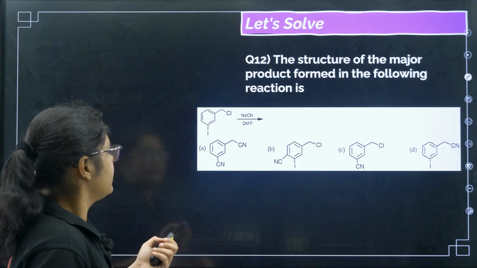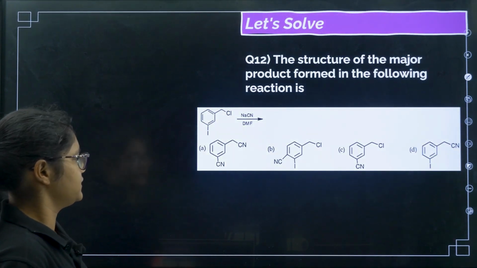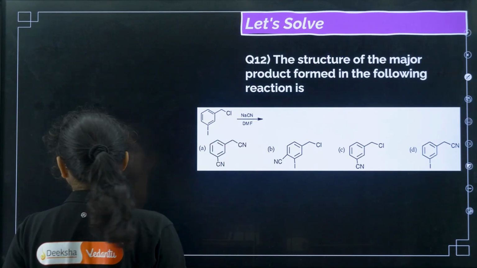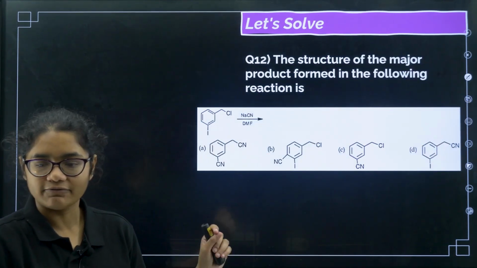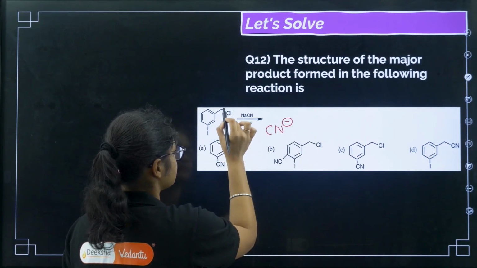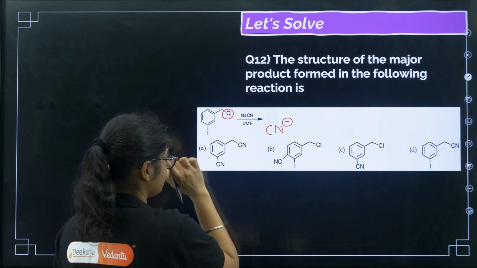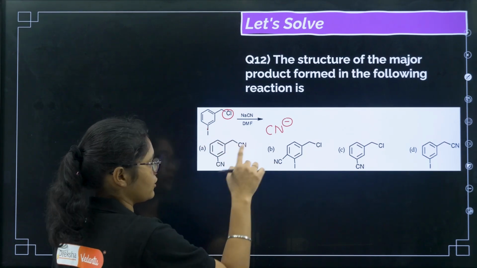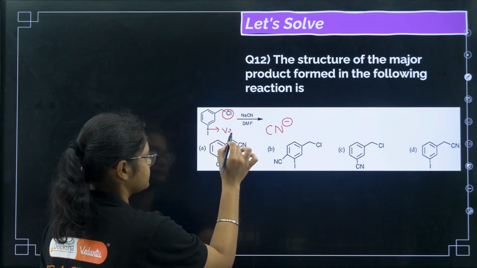Okay, next question, the structure of the major product formed in the following reaction is. So we have NaCN, right? If NaCN is present, what is the nucleophile? CN minus. So this X will be replaced by CN, and we have discussed that this C-X bond cannot be replaced here, because this bond is very strong.